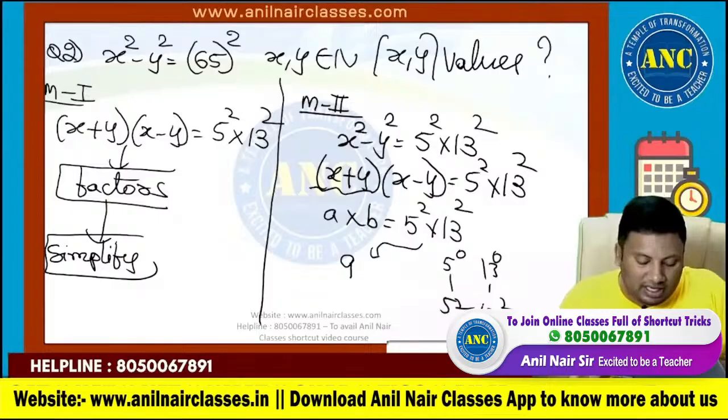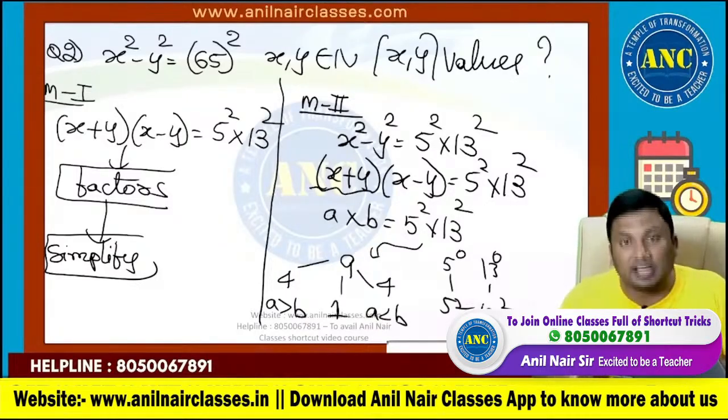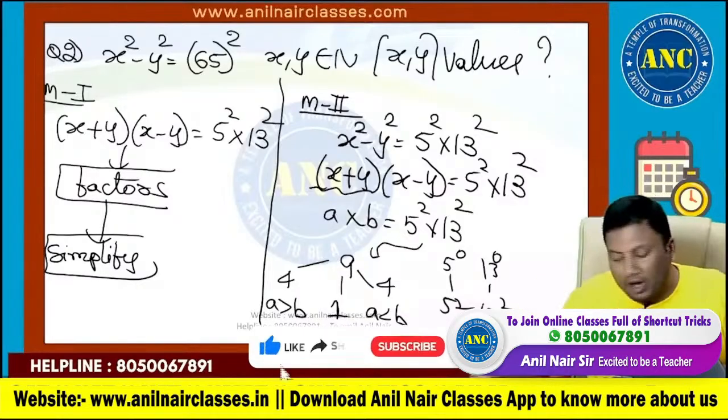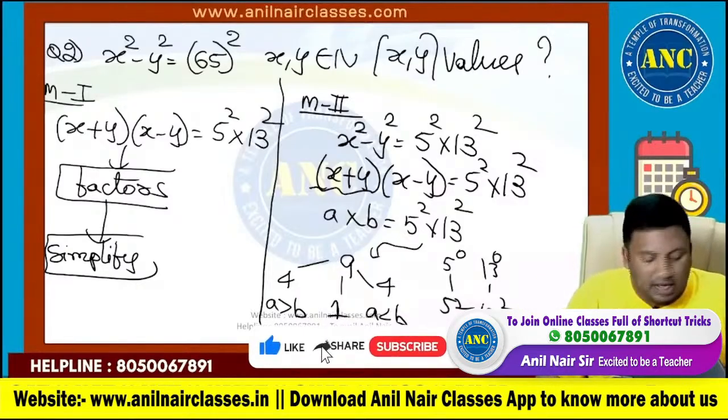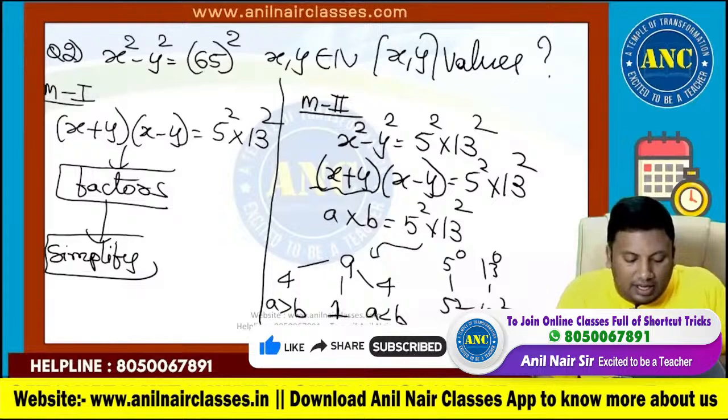Total 9 ways are there. In that 9 ways, 4 ways A is greater than B. Reverse case, 4 ways A is less than B. One case A is equivalent to B. I hope it is clear. A is equivalent to B.